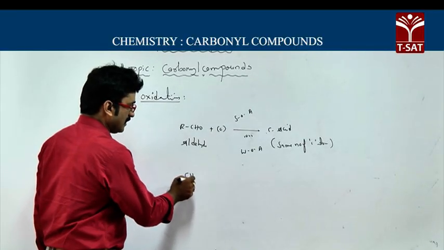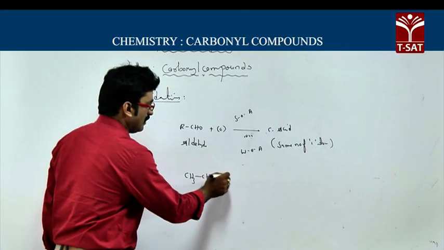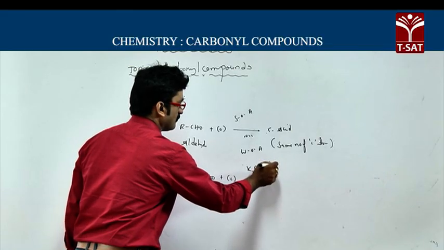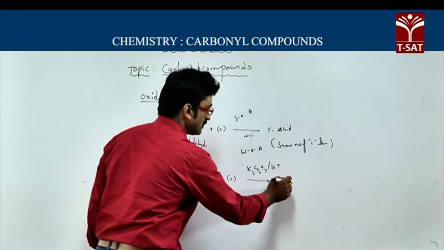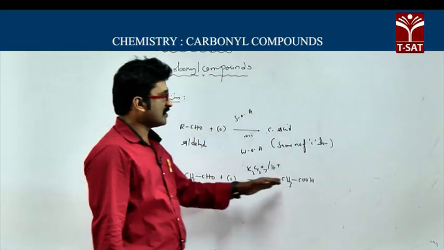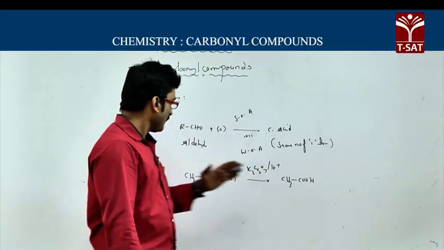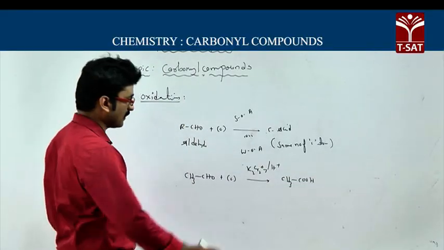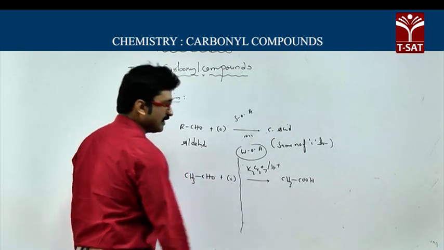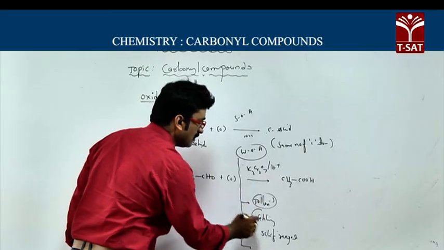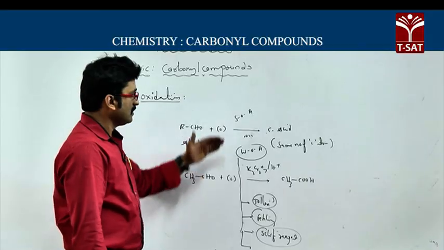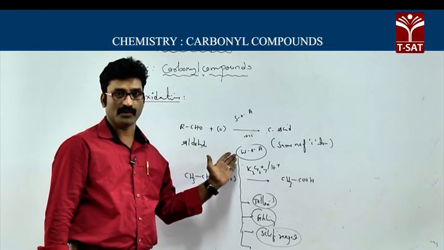We will take acetaldehyde, CH3CHO. This on oxidation in the presence of K2Cr2O7/H+ gives CH3COOH, acetic acid. Here the number of carbons in this carboxylic acid will be the same as the number of carbons in the aldehyde. Now I said they can also undergo oxidation with weak oxidizing agents. So these are weak oxidizing agents. So aldehydes can undergo oxidation with a strong oxidizing agent as well as weak oxidizing agents.